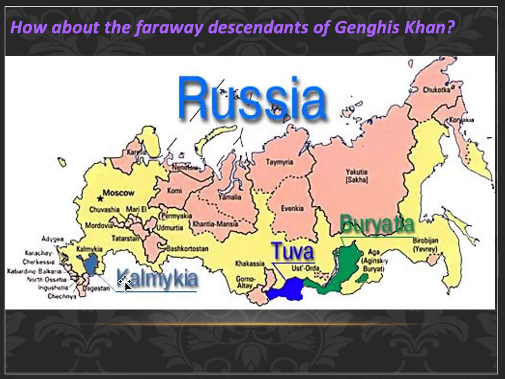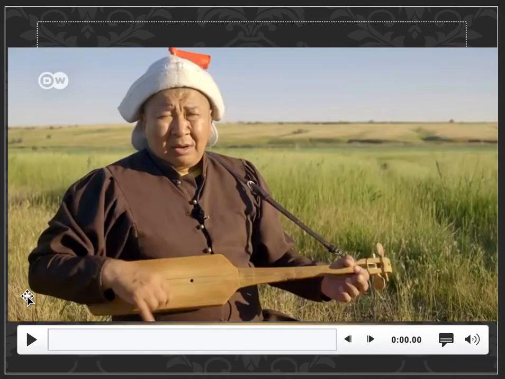And unlike the Chagatai or the Ilkhanate, where after a while it becomes very difficult to differentiate who is Mongol and who is Turkic, in Kalmykia the Mongol heritage is very clear. Let's look at this short video.